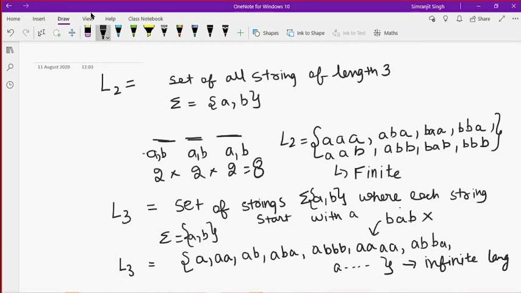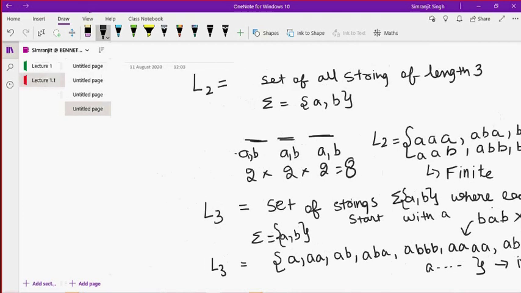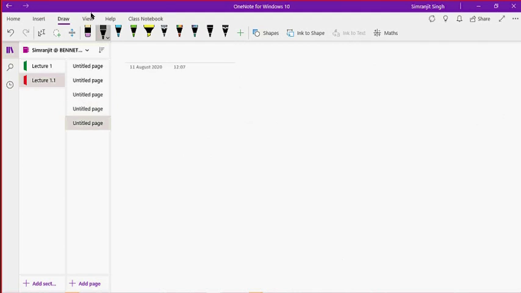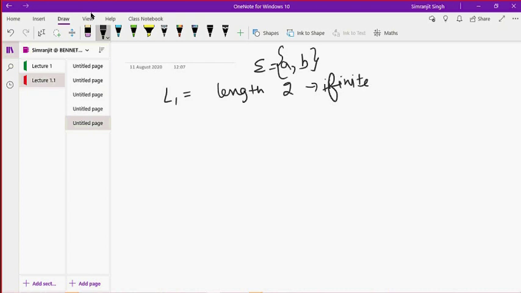Okay, so I just want to revise it. The first language we have done is of length 2, over only A and B as the input alphabet, and this becomes our finite set. The second one, when we define the length as three, is also finite.